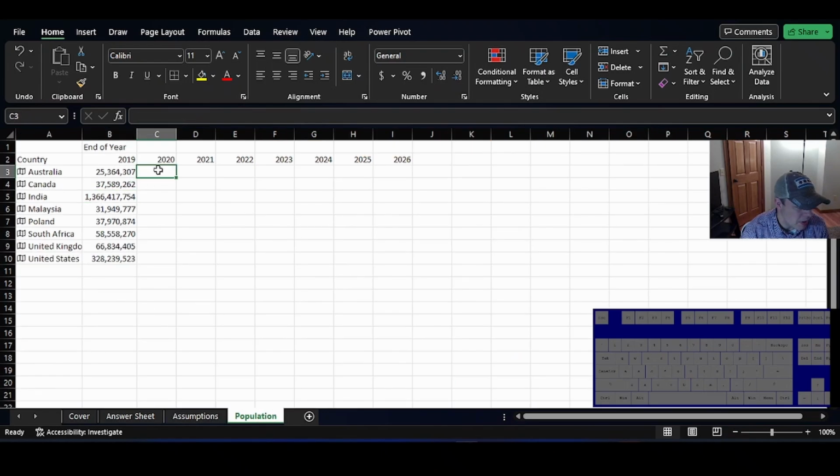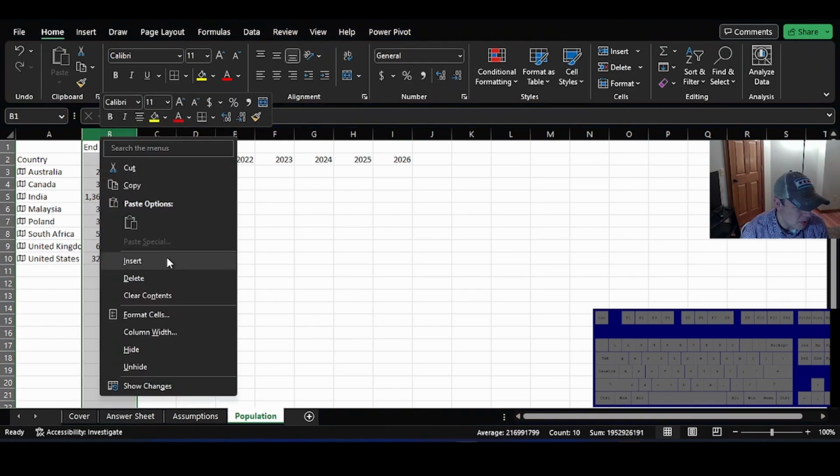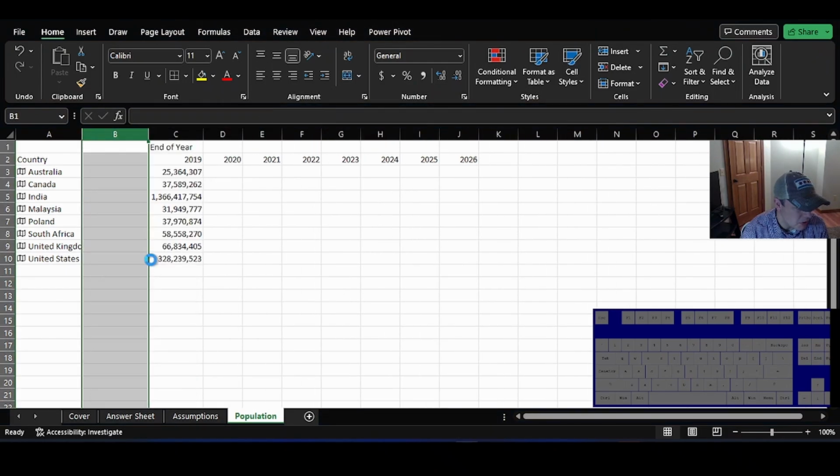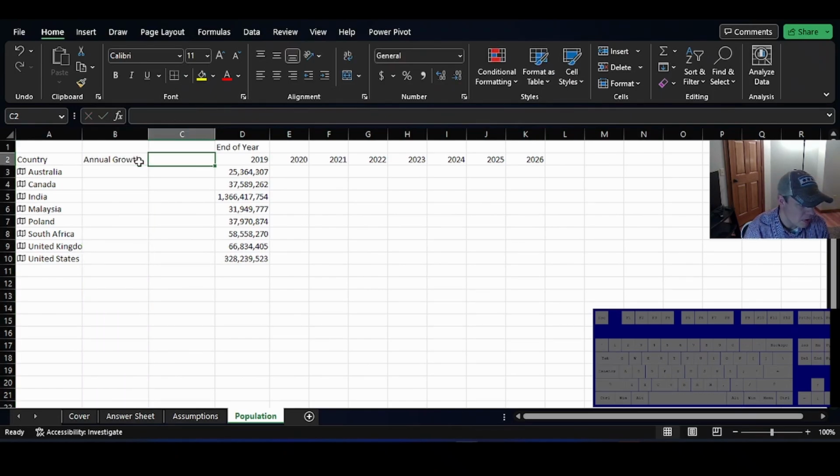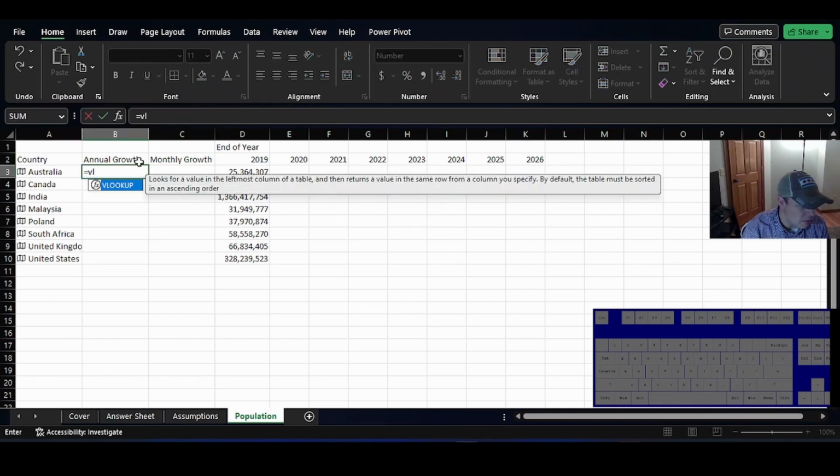So we can do the annual growth in this one. But what I'm actually going to do is bring those growth numbers in here: annual growth, monthly growth. And we're going to do the old VLOOKUP.